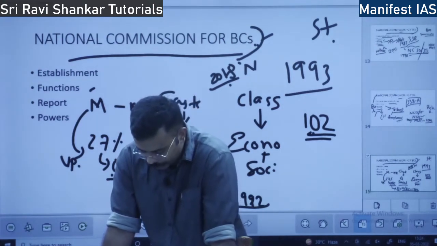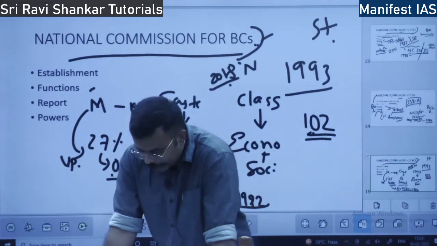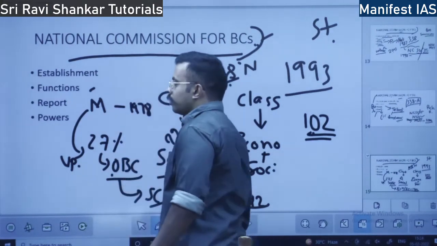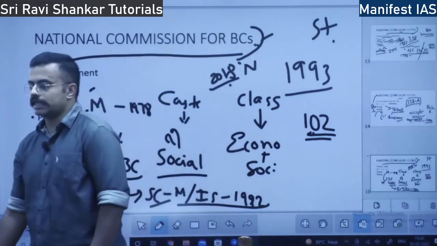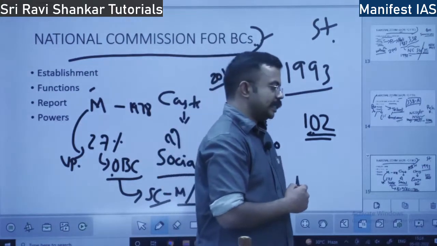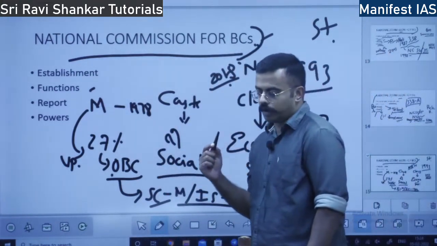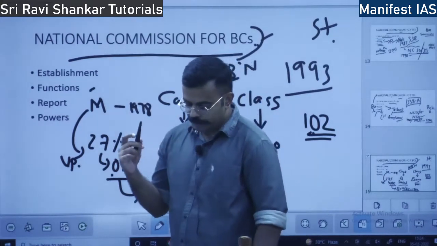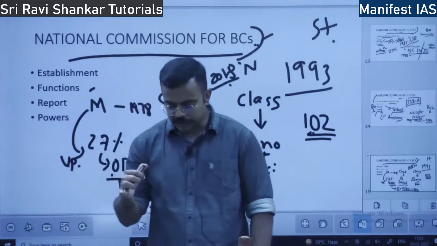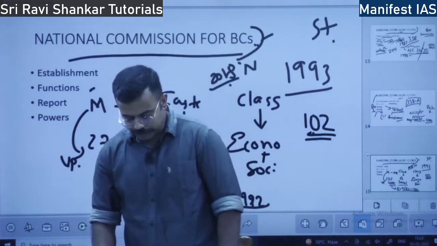And also with respect to planning, they advise the government on planning for the upliftment of the socially and educationally backward classes.